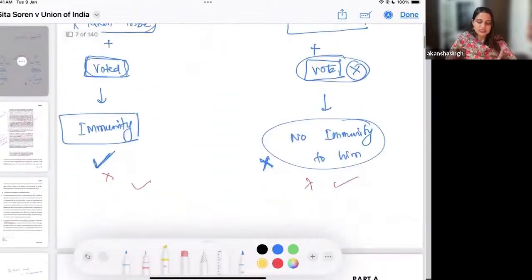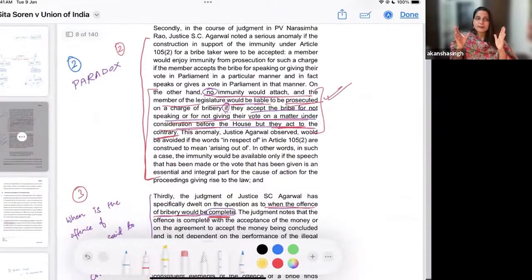The second question is with respect to the division or the paradox that I told you about. No immunity would be attached and the member of the legislature would be liable to be prosecuted if they accept the bribe for not speaking, for not giving their vote, but they act to do the contrary. So if you do not really vote, you will be prosecuted. No immunity will be available to you. So this was a paradox we have to answer and address. Do we continue with this division or do we not continue with this division?